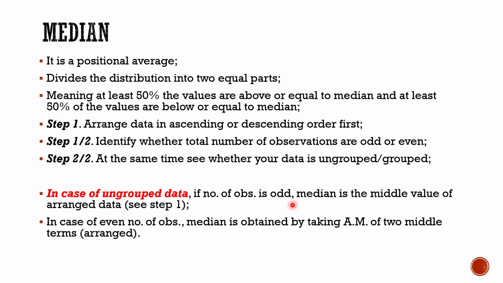Now in case the number of observations is even, what can be done? Here you would have two middle points. Let's suppose you have six observations. There is no single middle term; there are two middle terms, the third and the fourth. So we take the arithmetic mean of the two middle terms, and that would be our median. This is how we calculate median for ungrouped data.